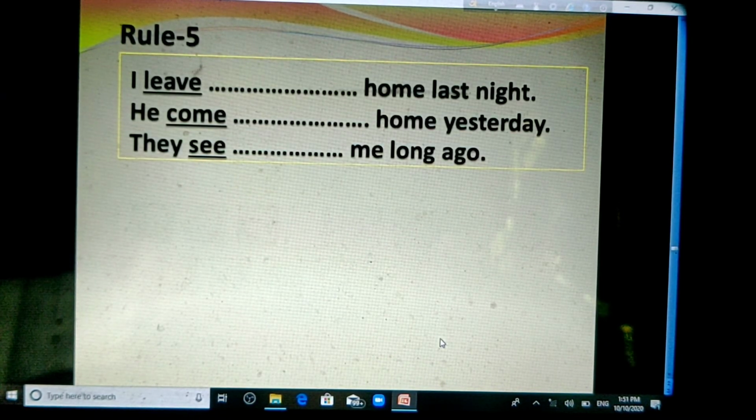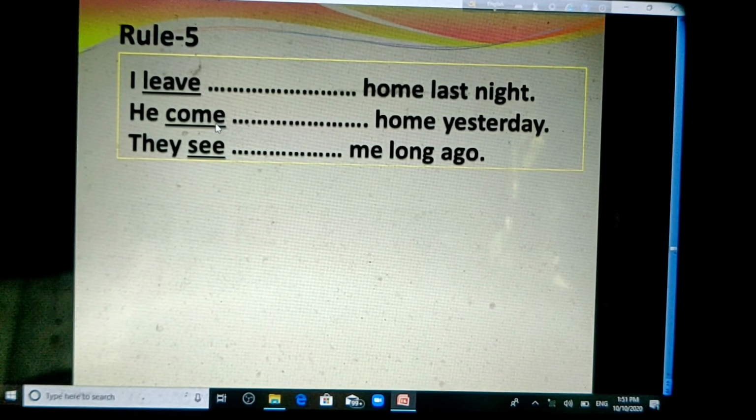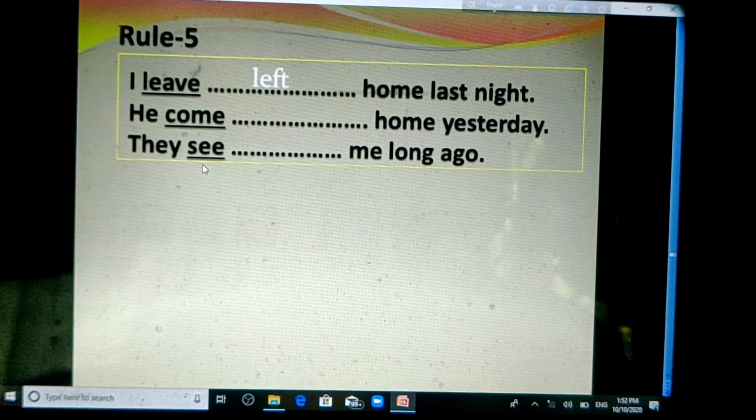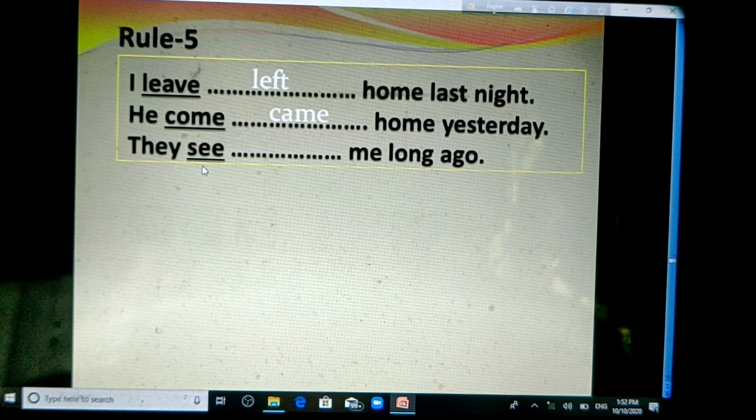I leave home last night. He come home yesterday and they see me long ago. Okay, now in the first one, leave is the verb. In the second one, come is the verb. And in the third one, see is the verb. So now you will see what should be the right form of verb in these three sentences. I left home last night. And in the second one, he came home yesterday. And in the third one, they saw me long ago.